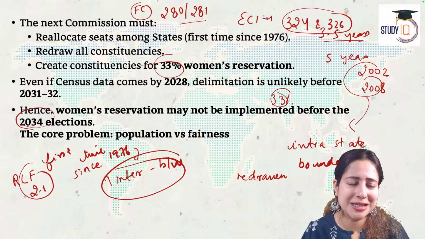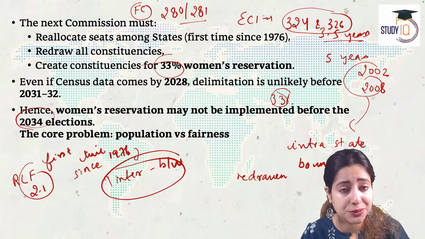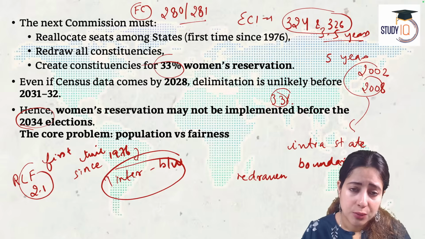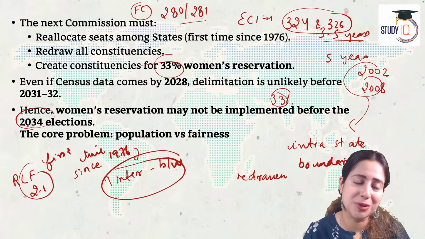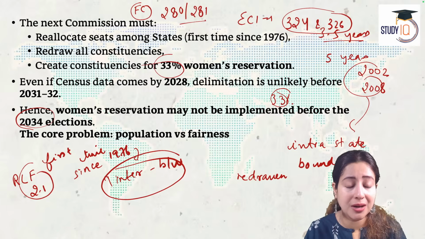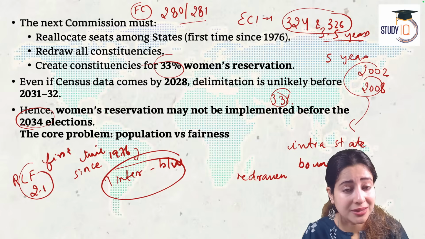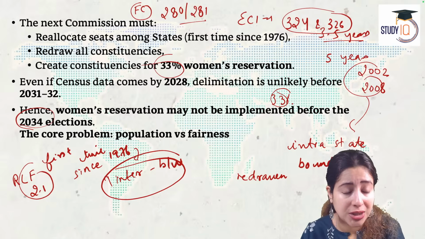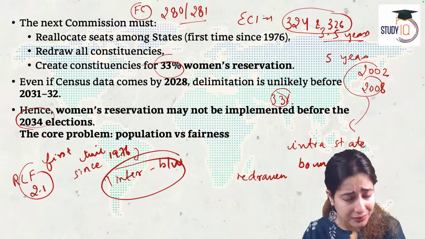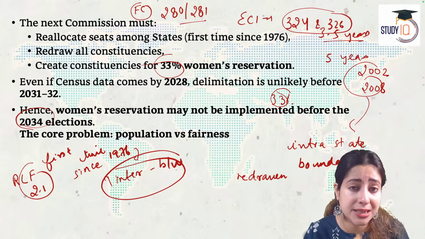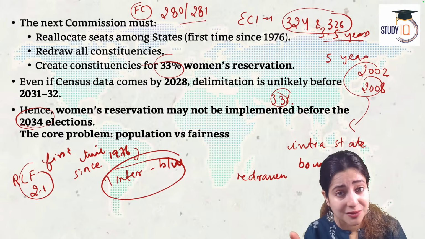I have told you multiple times, there are societies like South Korea, Japan, Russia, Canada, US, which are experiencing an aging population. These are becoming grey societies. Majority of people are old here. But on the other hand, there are continents like Africa, and continents like Asia with countries like India and other South Asian nations which have a very high fertility rate. Even within India, there is a variation.